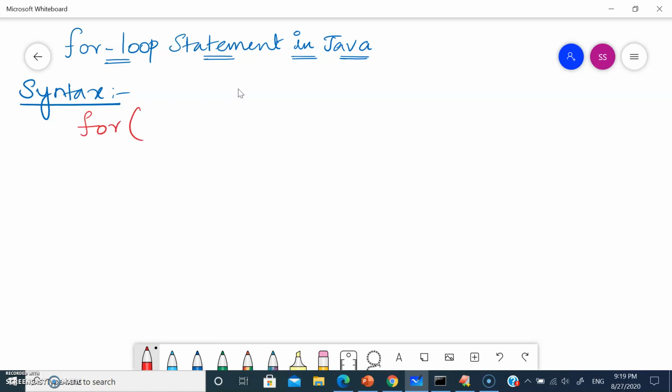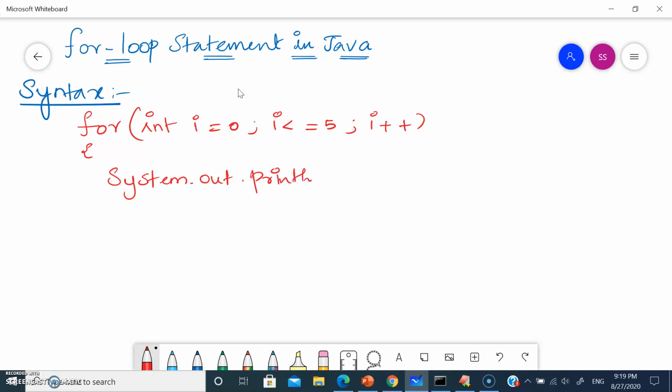First we have to give initialization. So let's consider int i is equal to 0. Then we have to give condition i should be less than or equal to 5. And then here you can use either increment or decrement operator. So I'm going to use post increment operator. Then I'm going to say System.out.println(i). Okay, so first int i is equal to 0. Second, it's going to check 0 is less than or equal to 5.